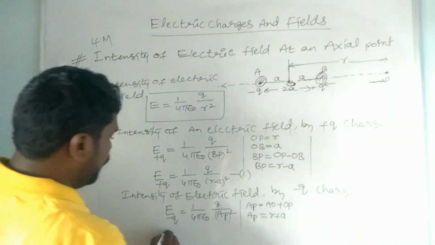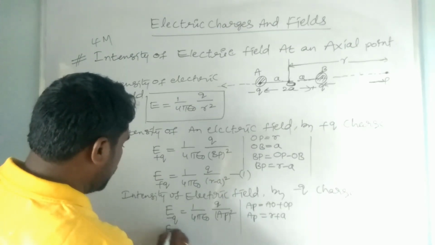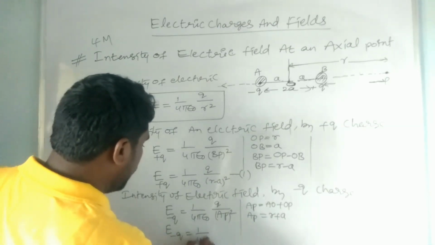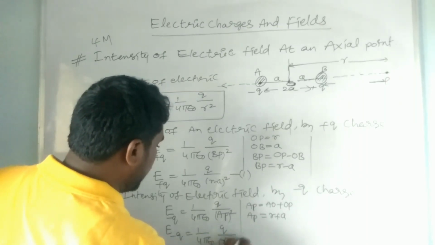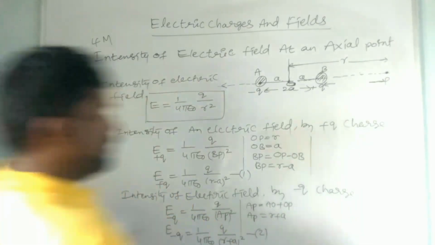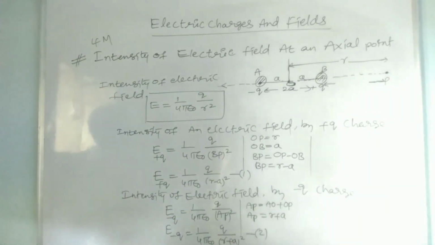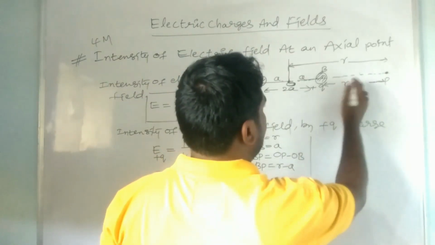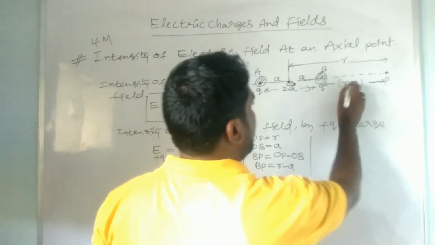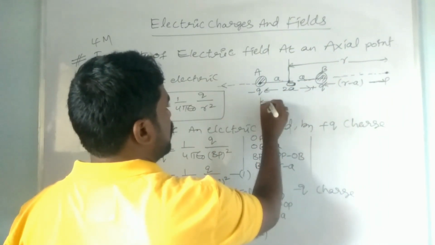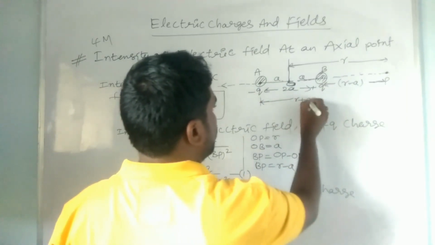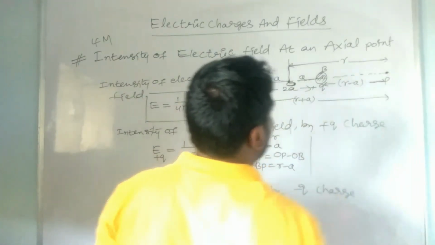here E minus Q is equal to 1 by 4 pi epsilon naught Q by (r plus a) whole square. This is equation 2. So from these two we can find the net intensity of electric field that acts on the point, so this is r minus a here, which is on the axial line, right? So here r plus a. Very simple, don't confuse. Okay.